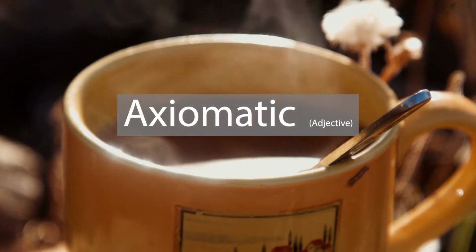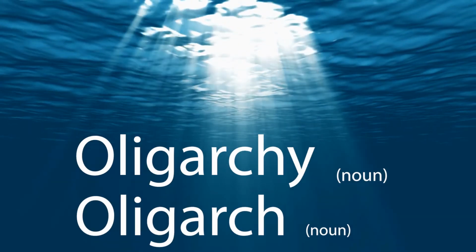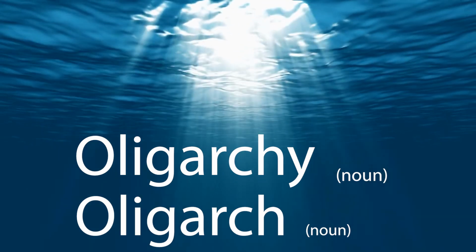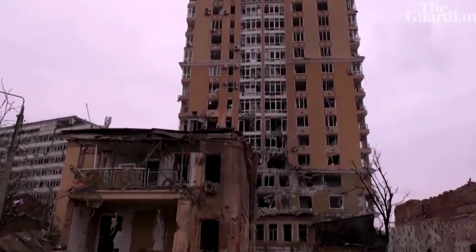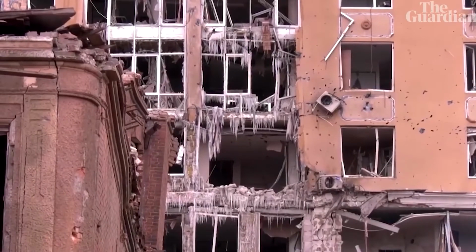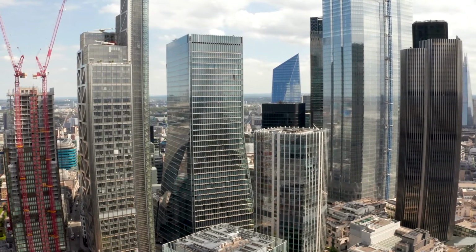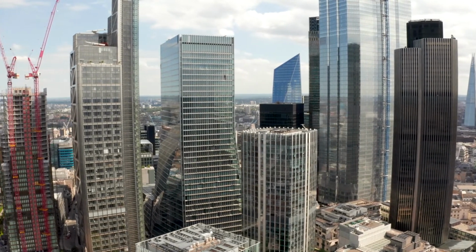Axiomatic: self-evident, or something that does not need to be proven. Today's advanced level word is oligarchy and oligarch. In the UK, we are hearing about oligarchs quite a lot due to the Russian invasion of Ukraine. The UK is said to be home to a number of oligarchs, or at least their money and assets.